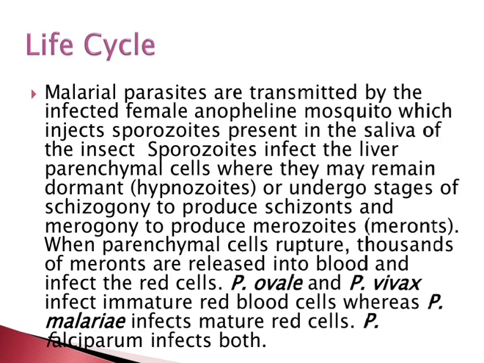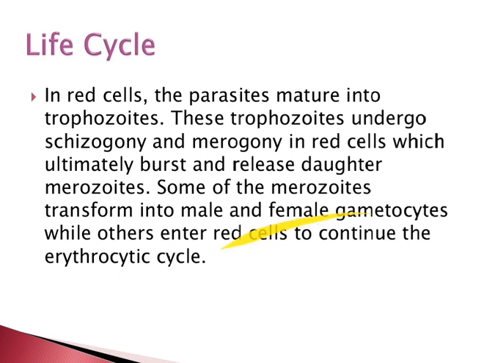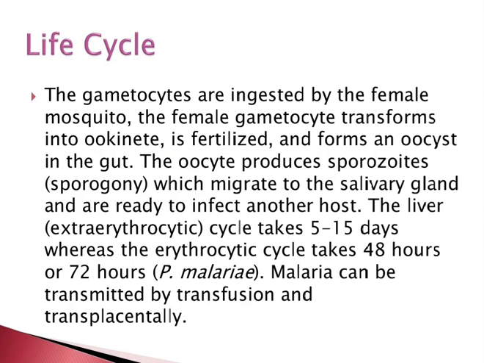P. ovale and P. vivax infect the immature red blood cells, whereas P. malariae infects the mature red cells and P. falciparum infects both. In the red cells, the parasites mature into the trophozoites. These trophozoites undergo schizogony and merogony in the red cells, which ultimately burst and release the daughter merozoites. Some of the merozoites transform into the male and the female gametocytes, while others enter the red cells to continue the erythrocytic cycle.